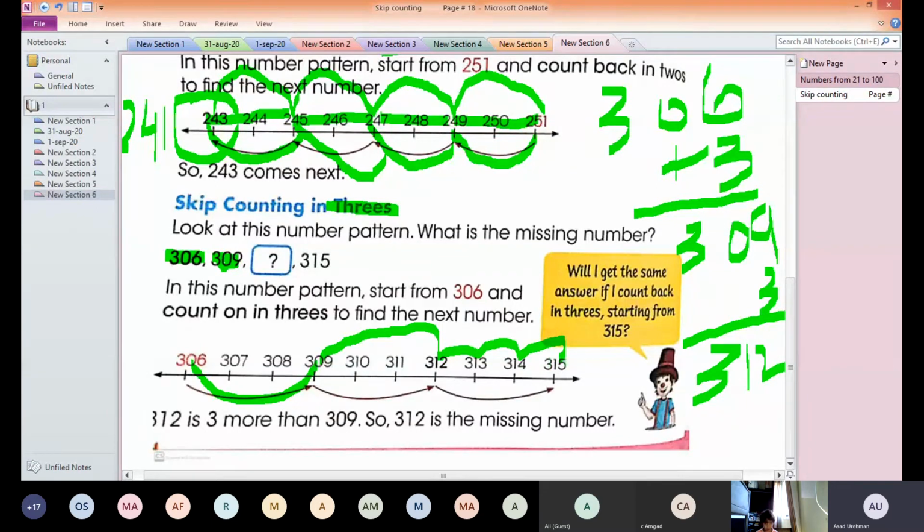If I ask you what number comes after 315, can you tell me? Yes guys, can you tell me what number comes after 315? 318. Very good, 318.